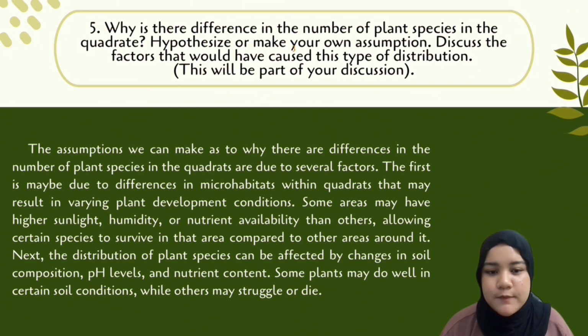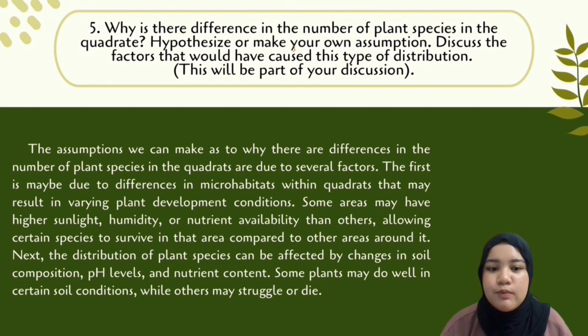Okay, so to answer these questions, the assumption that we can make as to why there are differences in the number of plant species in the quadrants is due to several factors. The first is maybe due to the differences in microhabitats within the quadrat, which may result in varying plant development conditions. So some areas may have higher sunlight, humidity or nutrient availability than others, allowing certain species to survive in the area compared to other areas around it.